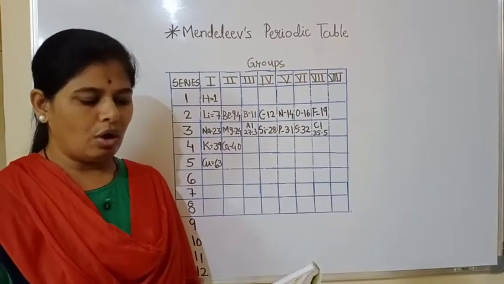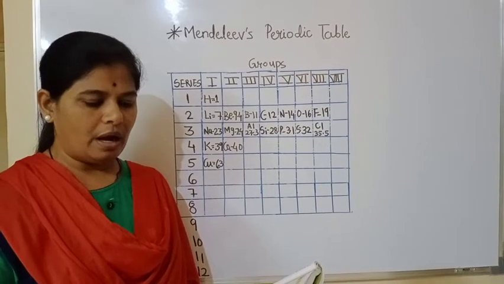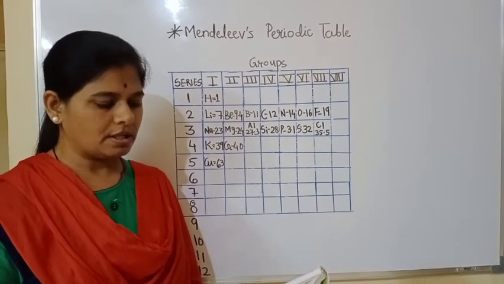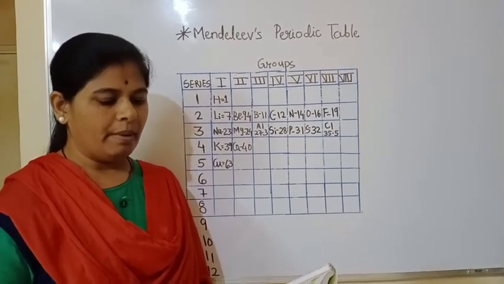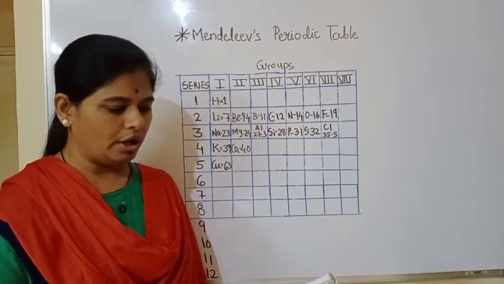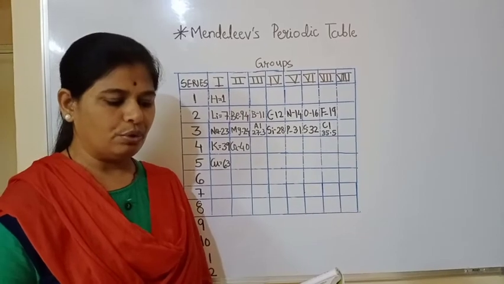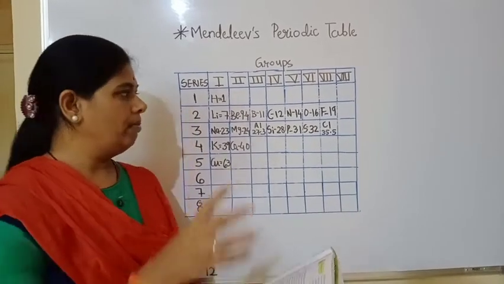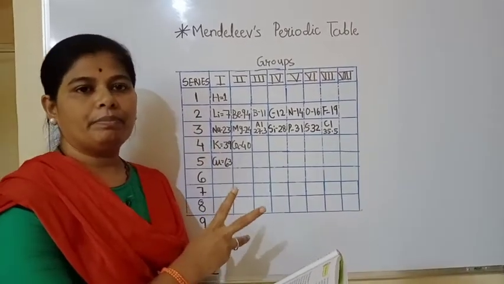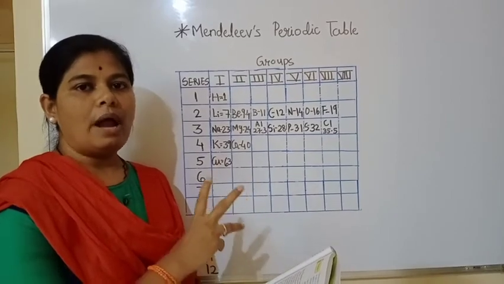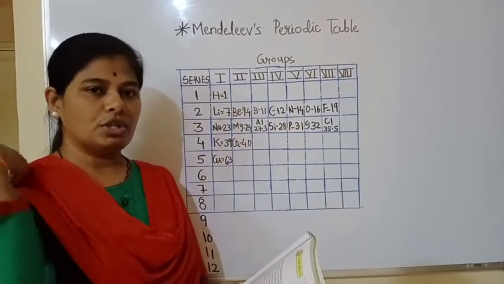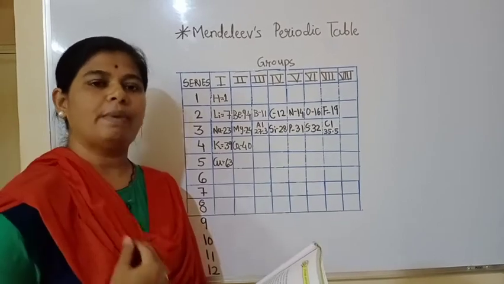While applying the law that the properties of the elements are a periodic function of their atomic masses to all the known elements, Mendeleev arranged the elements with the thought that information available till then was not final, but it could change. So Mendeleev used the periodic law, that atomic masses are the periodic functions. So those atomic masses were used by Mendeleev.